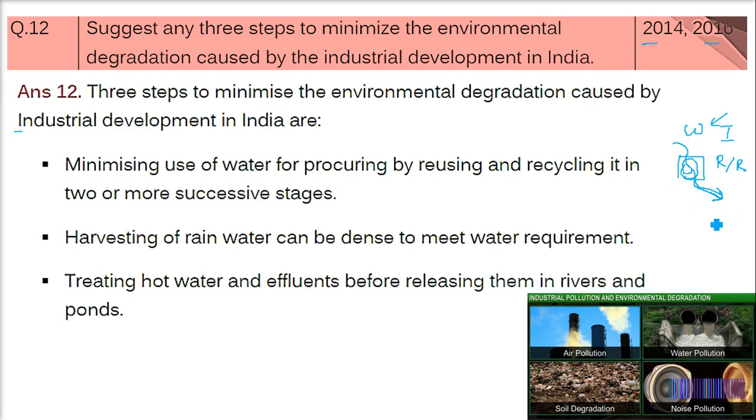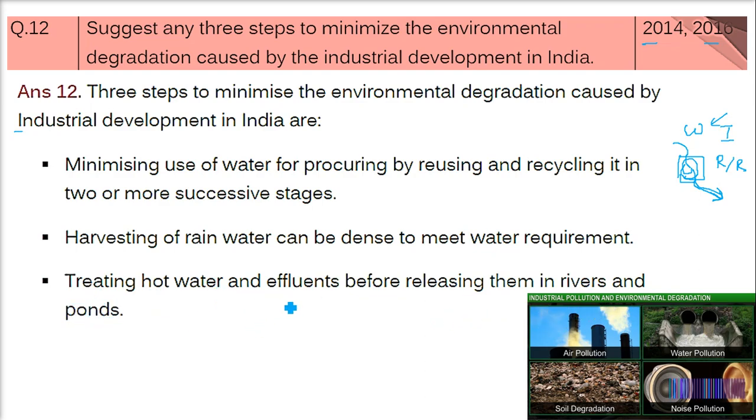Especially the hot water: certain thermal plants are leaving this water in the aquatic environment, and it is so hot that aquatic flora and fauna cannot prosper. So first is minimizing water use, recycling and reusing it. Second, harvesting of rainwater can be done to meet the water requirement. There are certain ways of harvesting rainwater, including the rooftop. Then, treating hot water and effluent before releasing them in rivers and ponds.